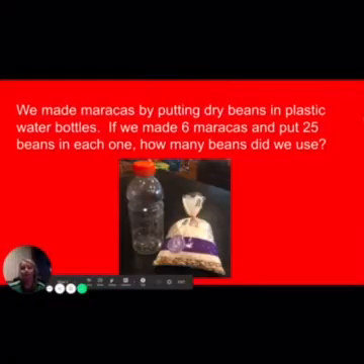We made maracas by putting dry beans in plastic water bottles. If we make 6 maracas and put 25 beans in each one, how many beans did we use? All right, so let's talk about this one. What is the question? What is the mystery we are solving? How many beans we used?